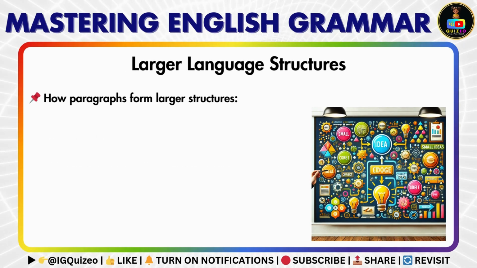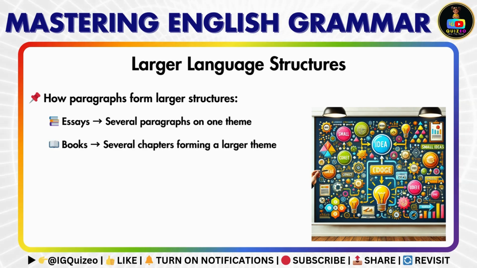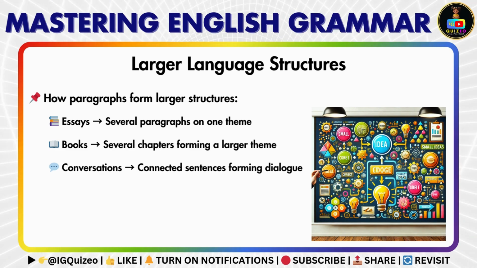Let's break it down. An essay is made up of several paragraphs, all focused on one theme or argument. A book consists of multiple chapters, each contributing to a broader topic. In conversations, sentences and ideas connect naturally to build a meaningful dialogue.